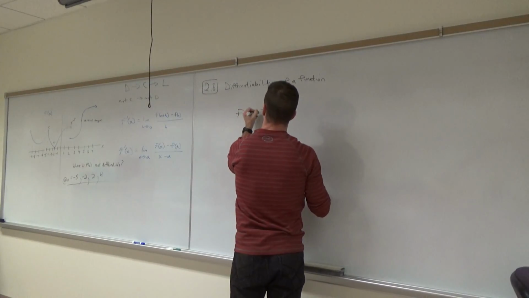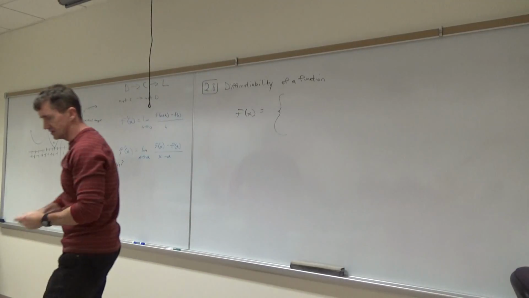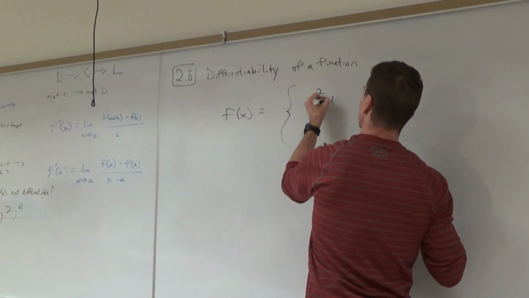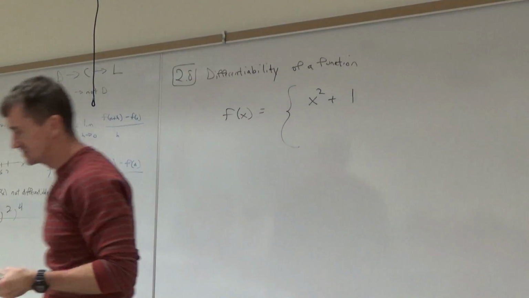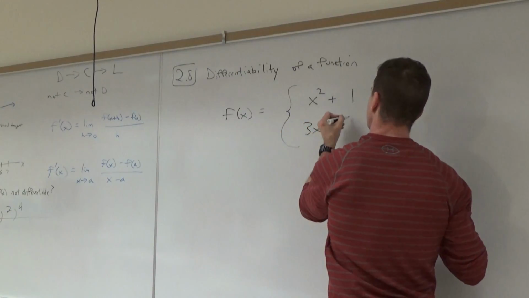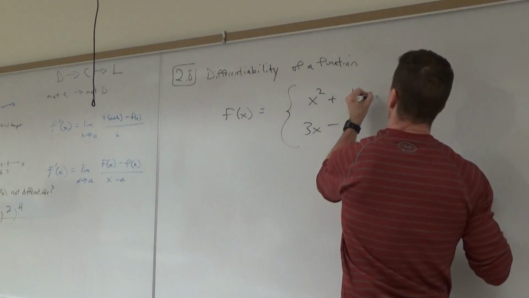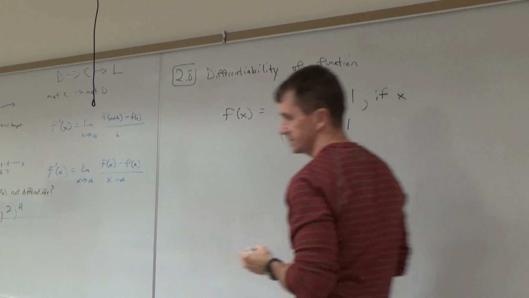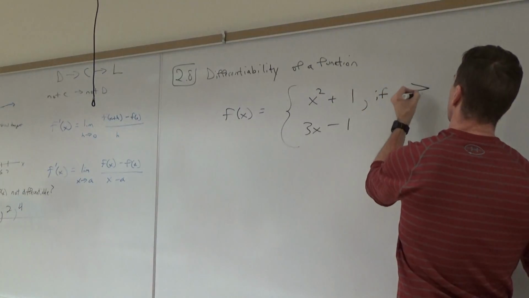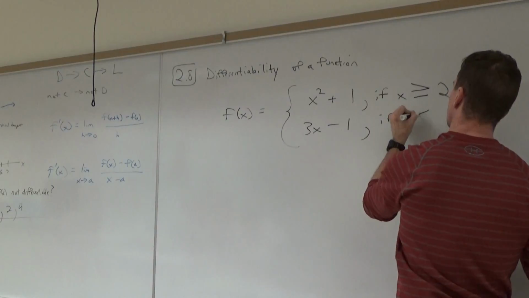F of x equals, I got a piecewise, I made this up. x squared plus 1 if x is greater than or equal to 2, and 3x minus 1 if x is less than 2.